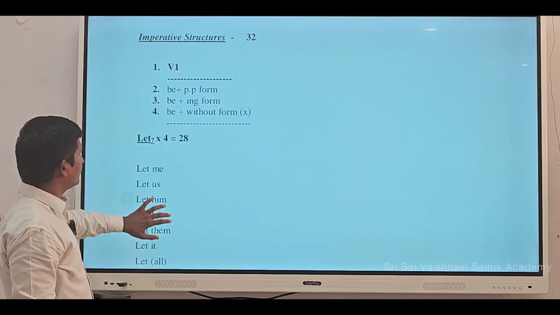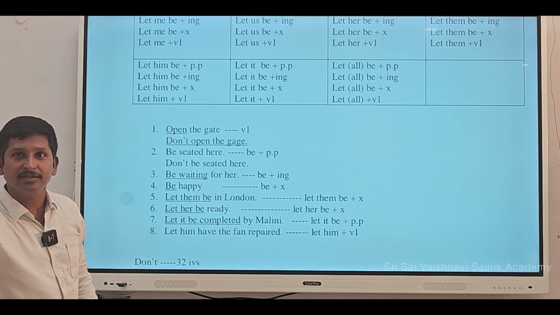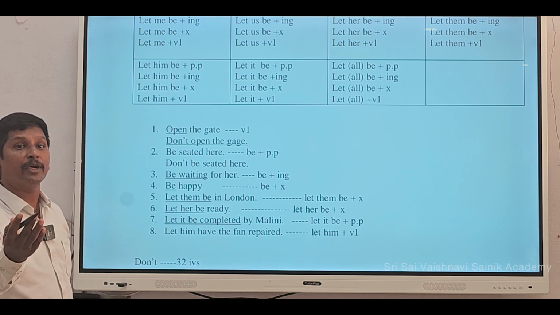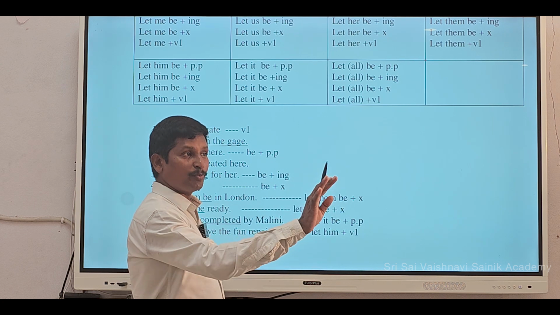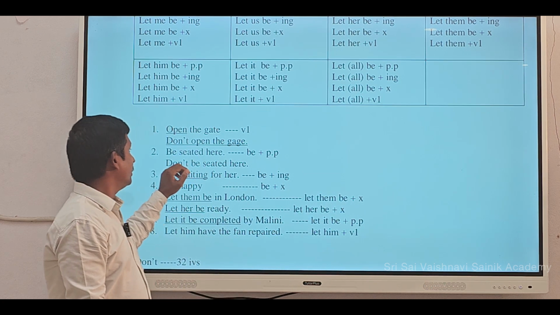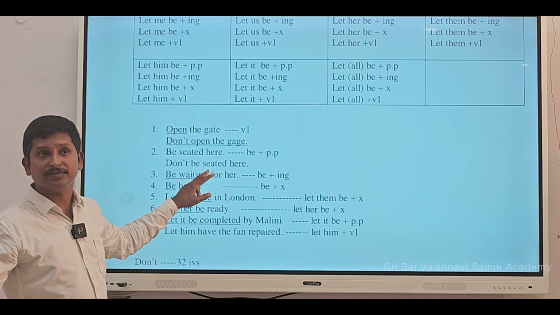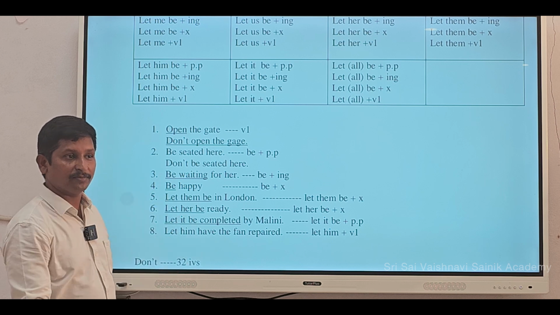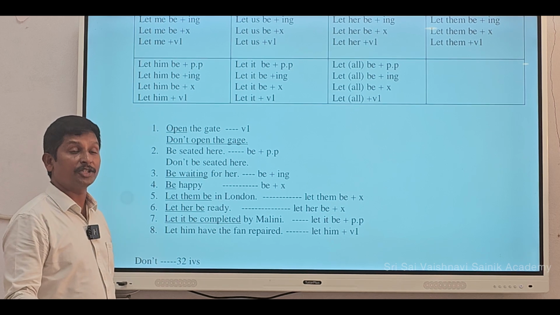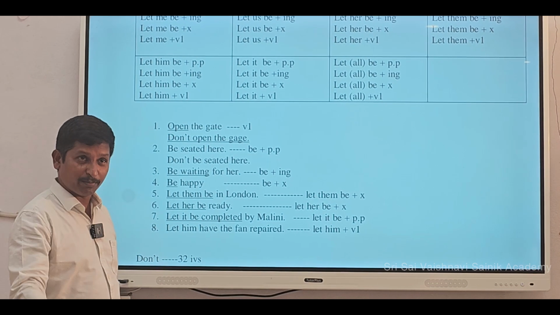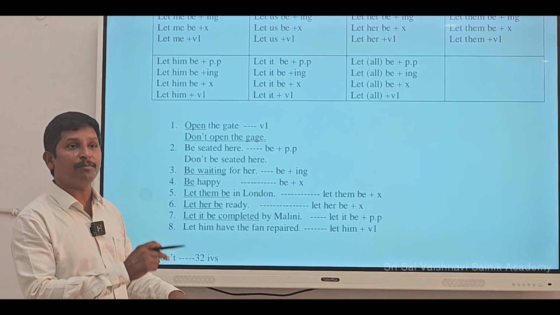If you take V1, you are going to see this one. Open the gate, come in, take this pen, look at me, follow my rules, look at me, open the gate, don't open the gate. Like that you can use V1. If you take B plus PP, be seated here, don't be seated here, be prepared for the next examination. Next, if you take B plus ing form, please be waiting for me until I come, be reading the newspaper, like that. If you take B plus without form, be happy, be there in a minute, I'll come,